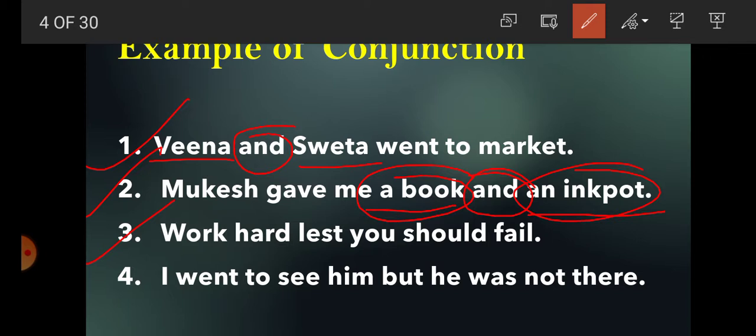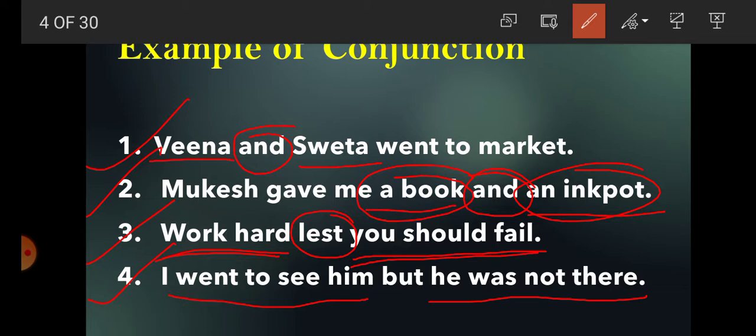In the third sentence, work hard lest you should fail. There are two clauses. Work hard, one clause, and lest you should fail. So here, lest is the conjunction that joins the two clauses. Fourth sentence, I went to see him but he was not there. There are two sentences. I went to see him, he was not there. Both the sentences are joined with the help of the conjunction but.